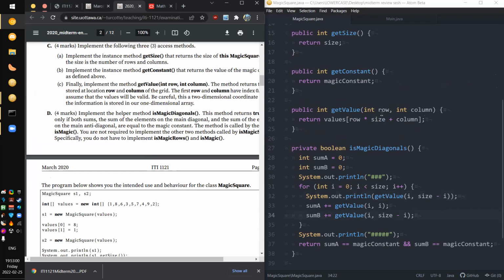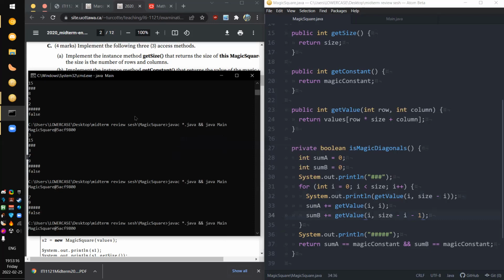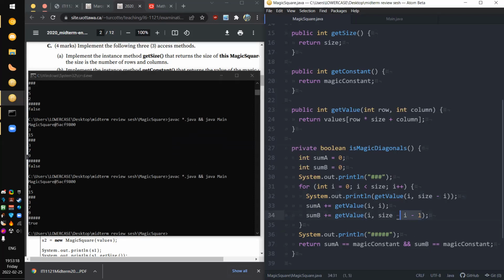So I is the right row. And then with the column, because I know you want to go backwards, right? So if I is 0, you want to get this. Oh, there's a -1 here. I hate one-off errors because the only way you really get, and there we go, now it's fixed. It was a one-off error.